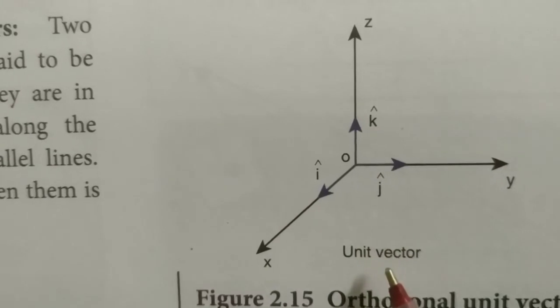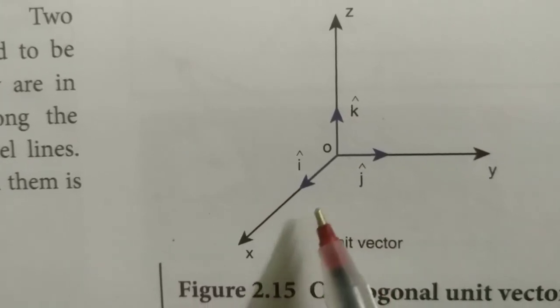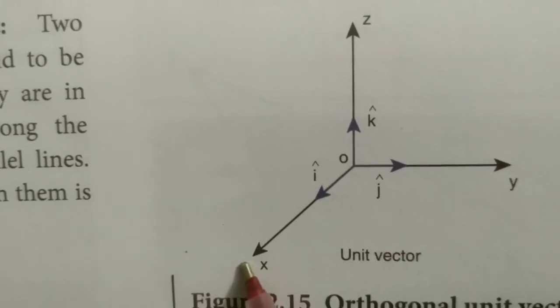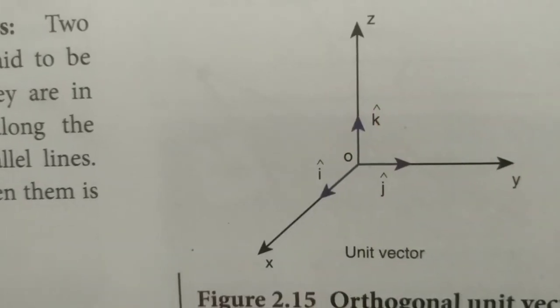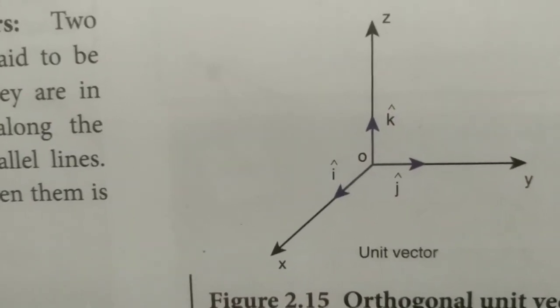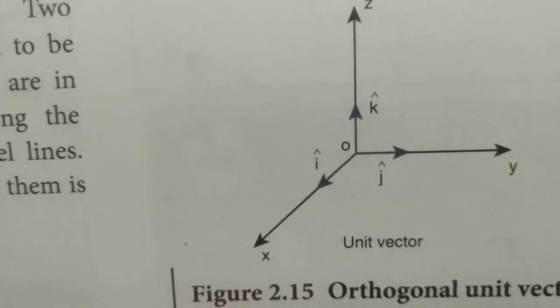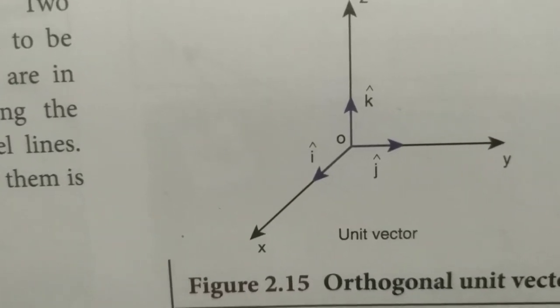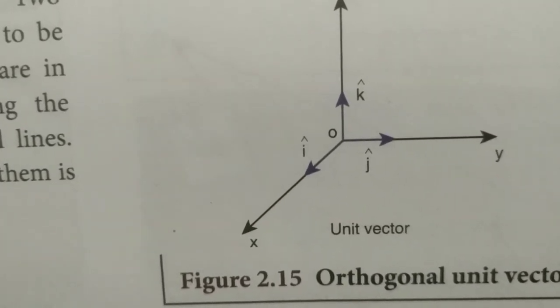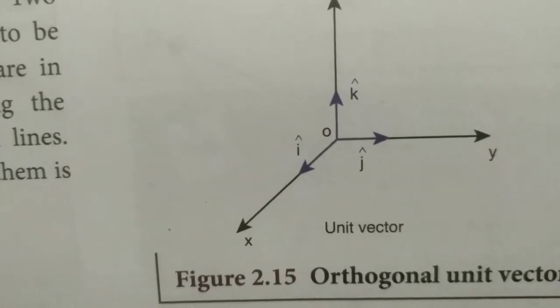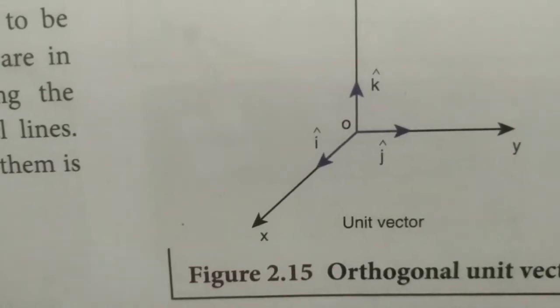These three are unit vectors which represent the directions of x-axis, y-axis and z-axis respectively. These three are perpendicular to each other. So we can say this i cap, j cap and k cap are examples of orthogonal unit vectors.